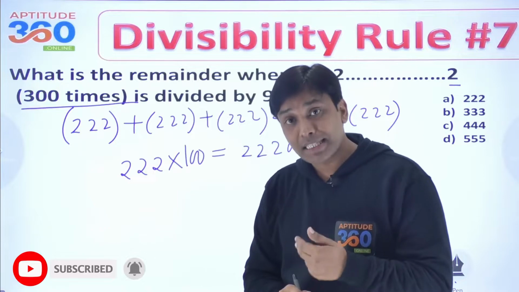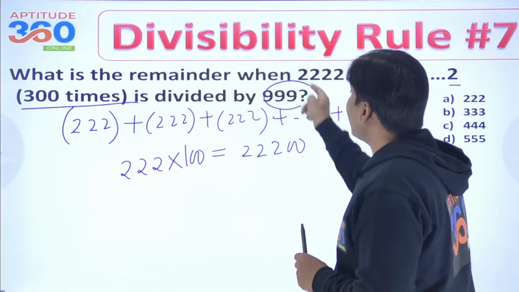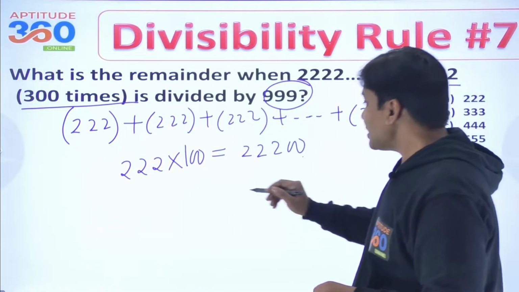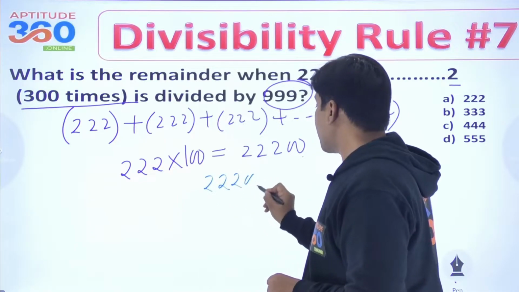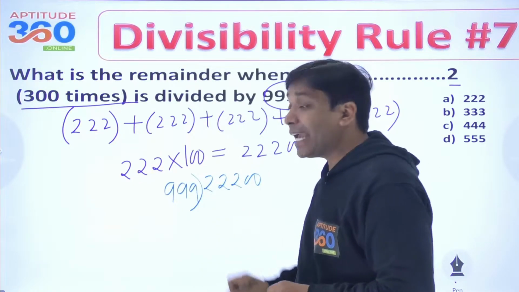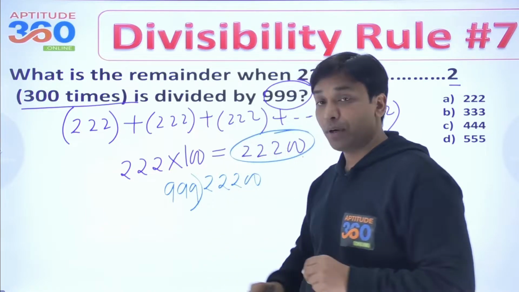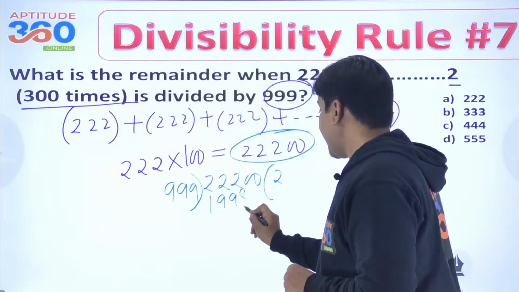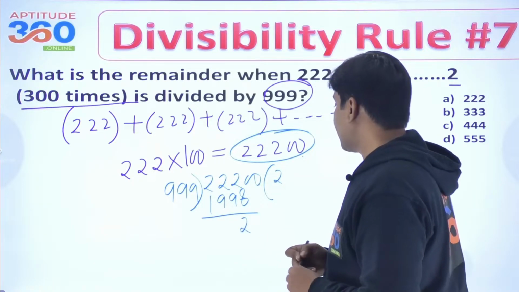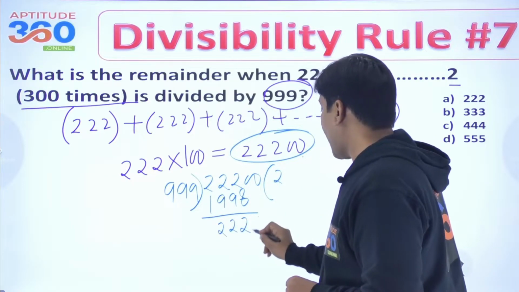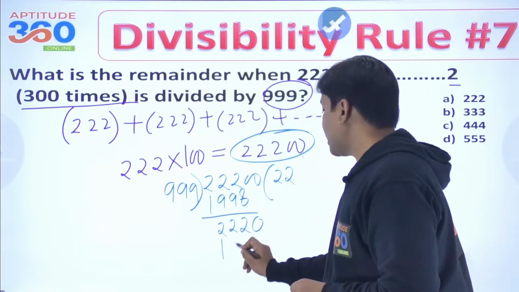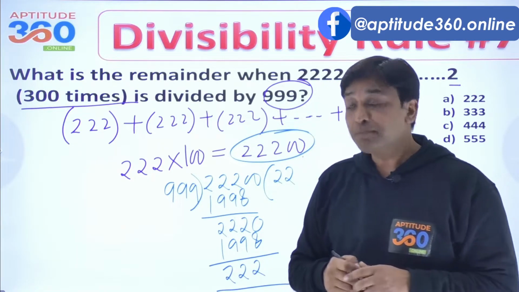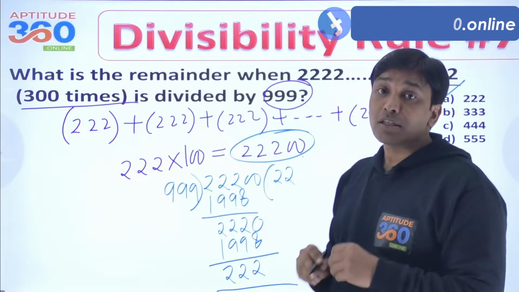And what is going to be the next step? Next step is this number should be divided by 999, and if you divide that number you will get your desired answer. So 22200 should be divided by 999. I hope you understand where we are getting this number, right? And this will be going 2 times, so this is going to be 1998, and if you subtract, that's going to be 222, and then further this will be 0 and 1998, and what you are going to get is 222, right? So the answer to this problem is 222.